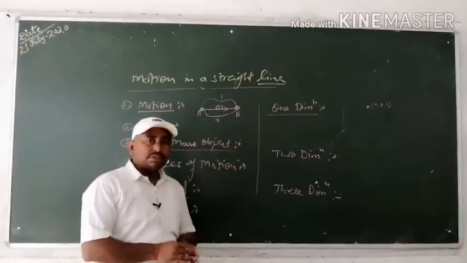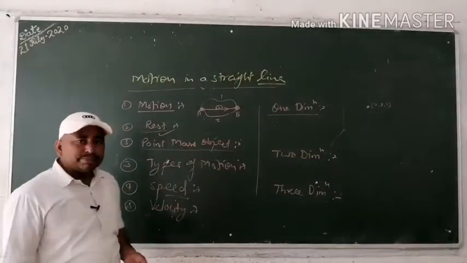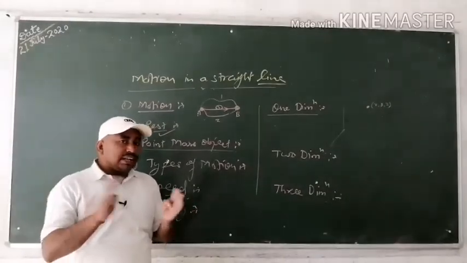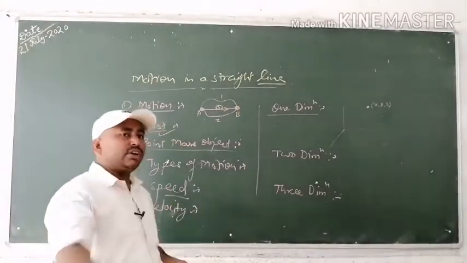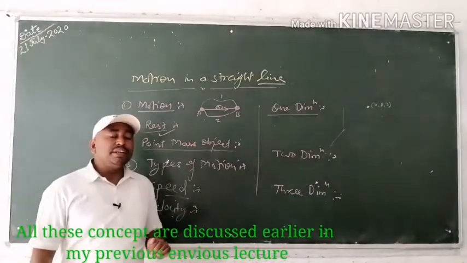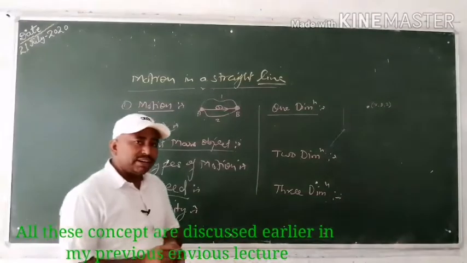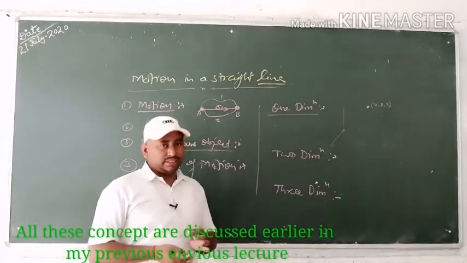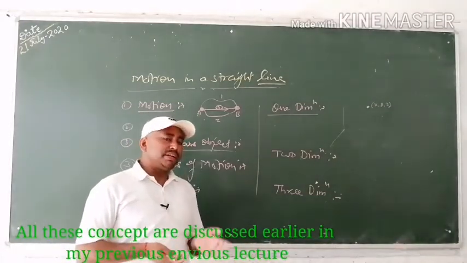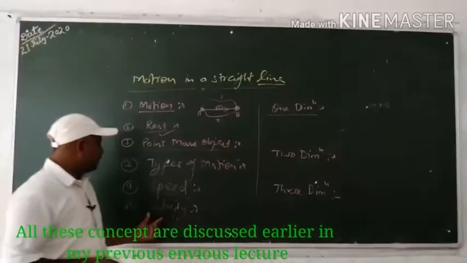Velocity is also of two types, average velocity and instantaneous velocity. Instantaneous velocity means the velocity of any object at any instant of time, and average velocity means the total displacement created divided by the total time taken. The total displacement divided by the total time taken is known as average velocity.